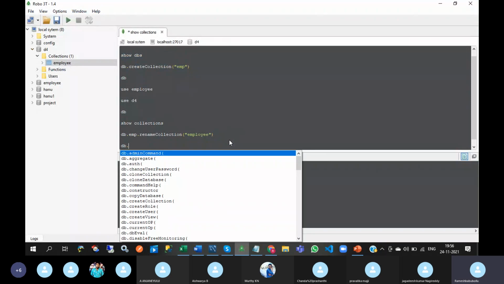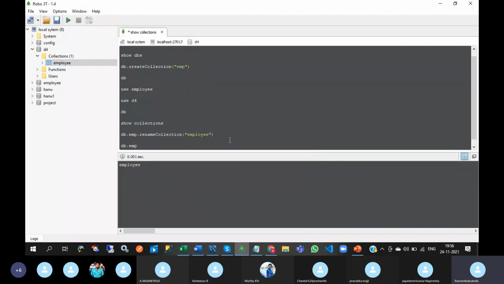db dot emp, not emp, employee dot drop. That collection will be dropped. The true means success message. So you can refresh it, it's not there. And you can also execute show collections.